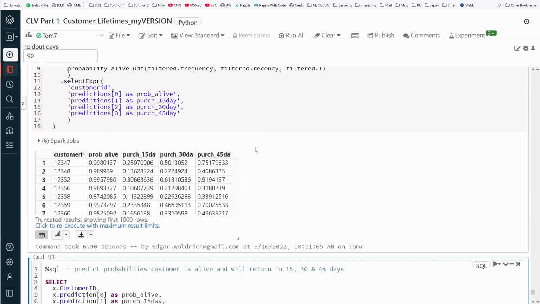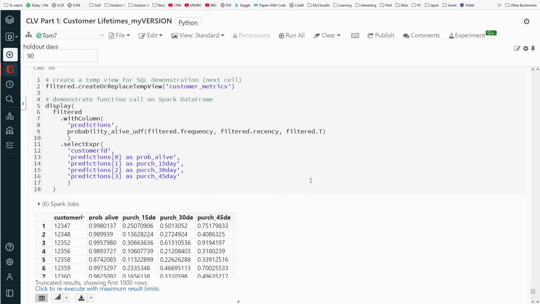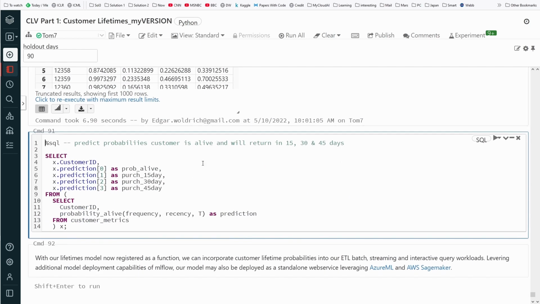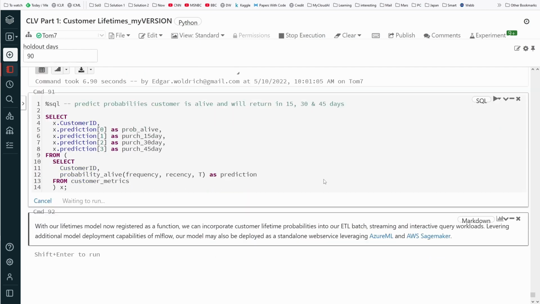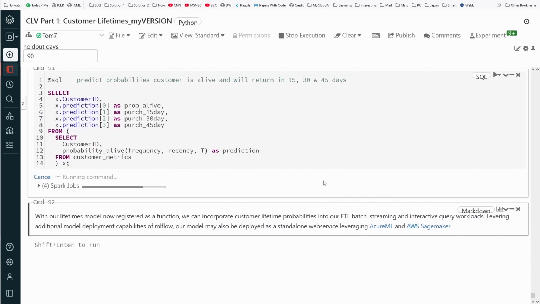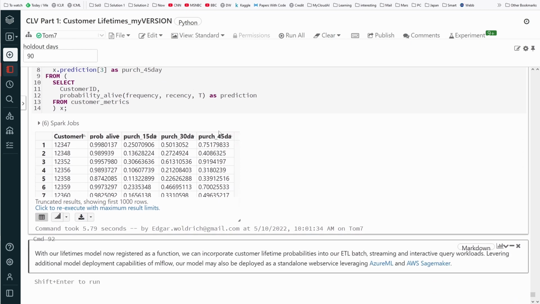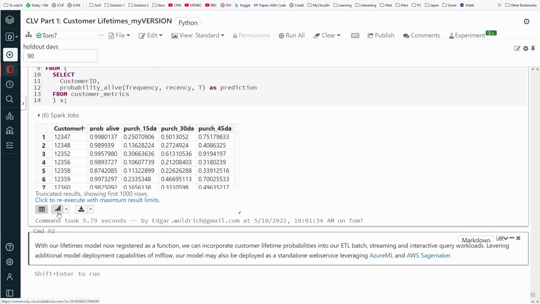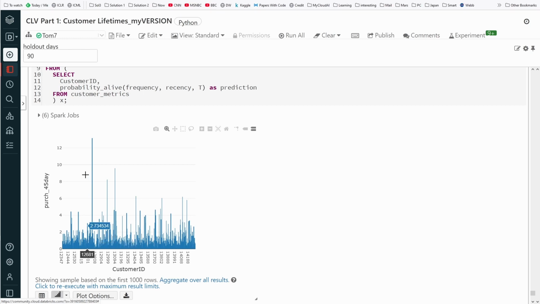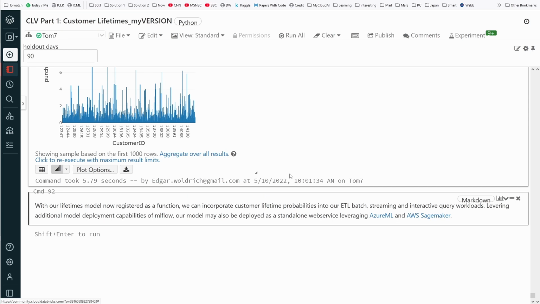Yes, come on. Here we have our customer. The probability is alive, and purchase in 15, 30, and 45 days intervals. This is nice. And then in SQL, predict the probability this customer is alive and will return in 15, 30, and 45 days. Prediction. Here we go. So you can save it or you can have a look at this. Wow, so this is exactly what we have been looking for.